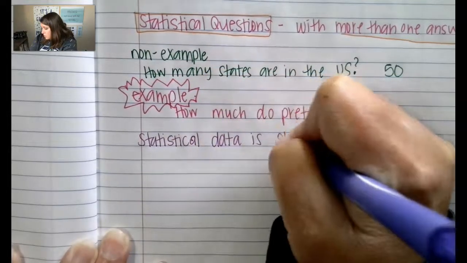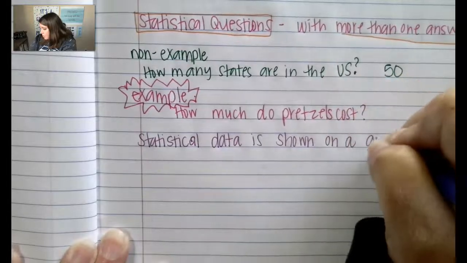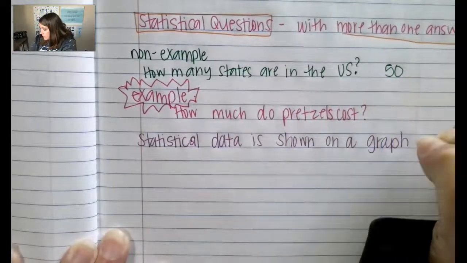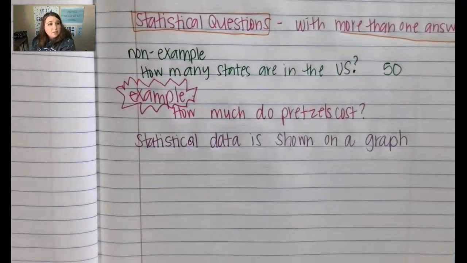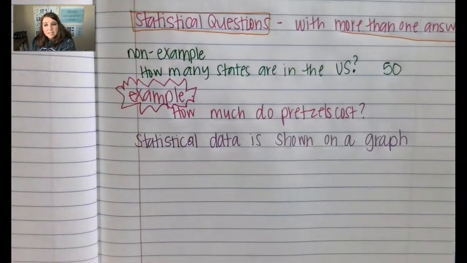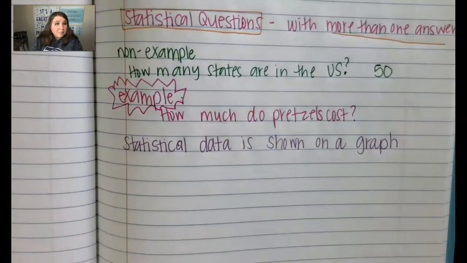So statistical data is shown on a graph. So after we collect all of the data, we show it on a graph. And one type of graph that we're going to show it on is a dot plot.